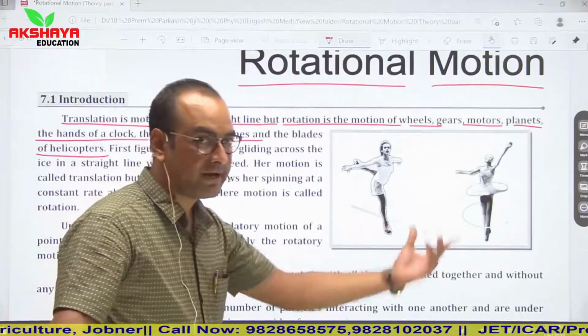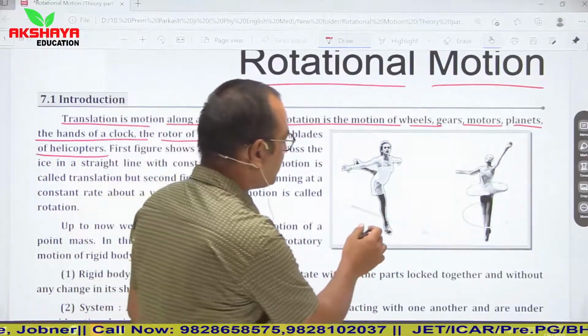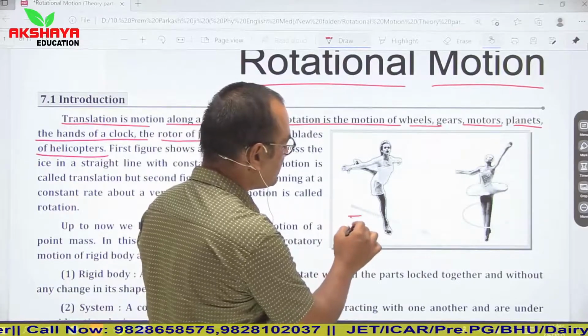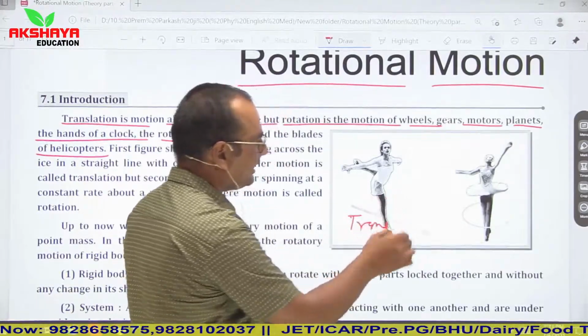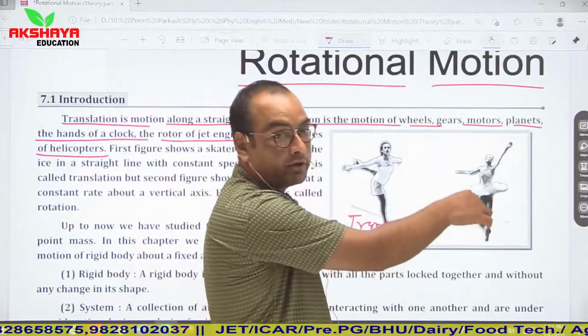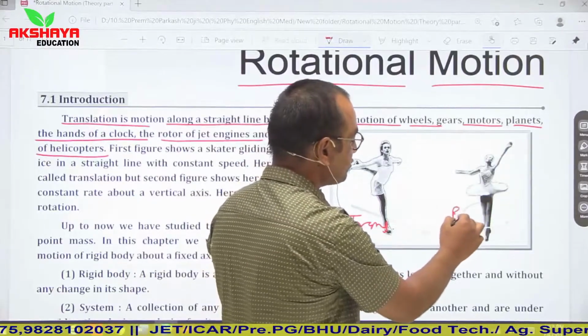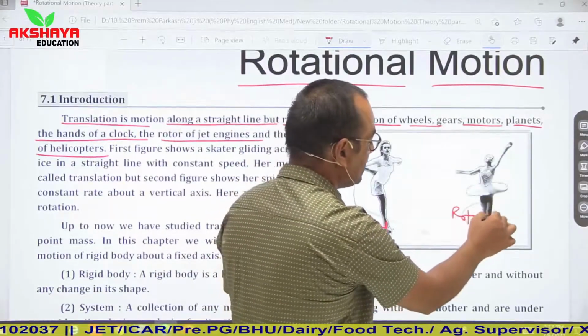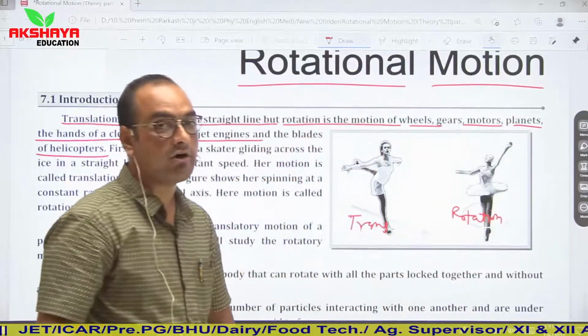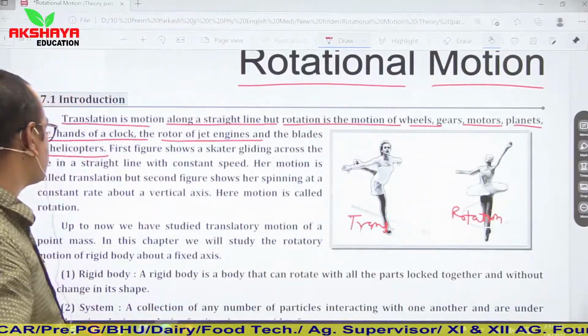Here it is explained by these two simple diagrams. Here this motion is known as translational motion, and here it is whirling about a fixed point, so such motion is known as rotation. So these are two simple explanations of translational and rotational motion.